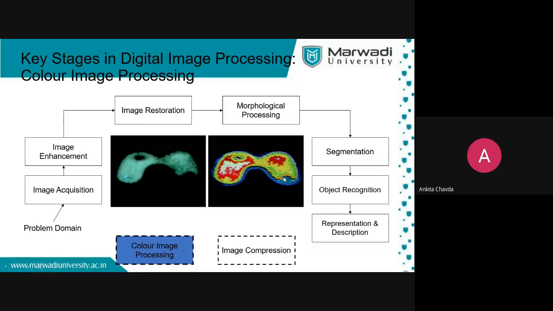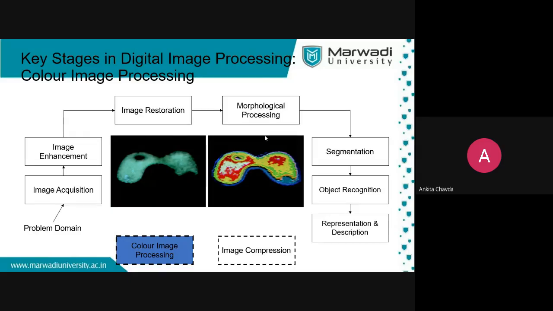Then if you have gray intensity like 5 to 6, you make that color yellow or green, and then red, and then white, and so on. So if you are using color image processing, then you can differentiate the objects easily.